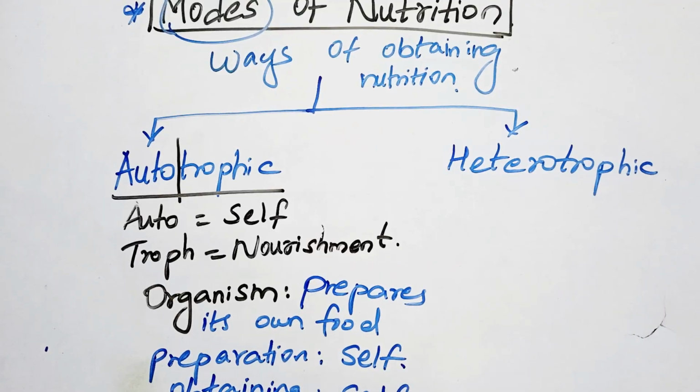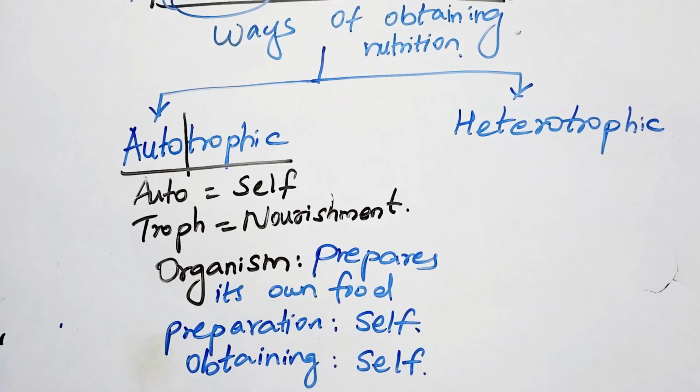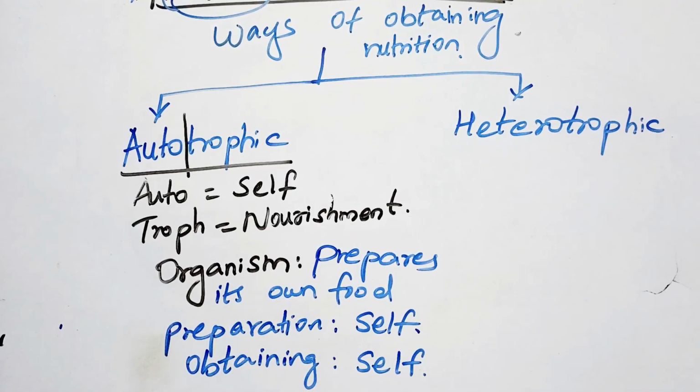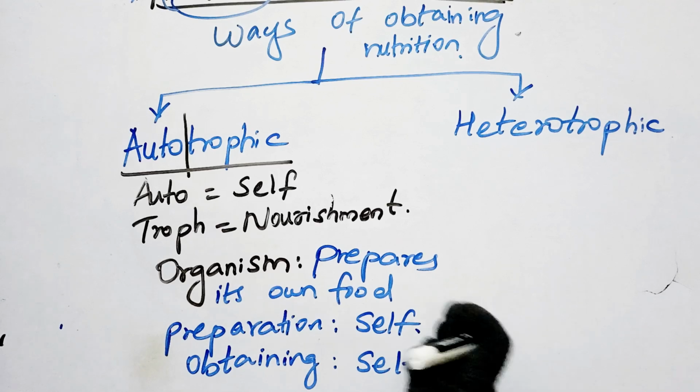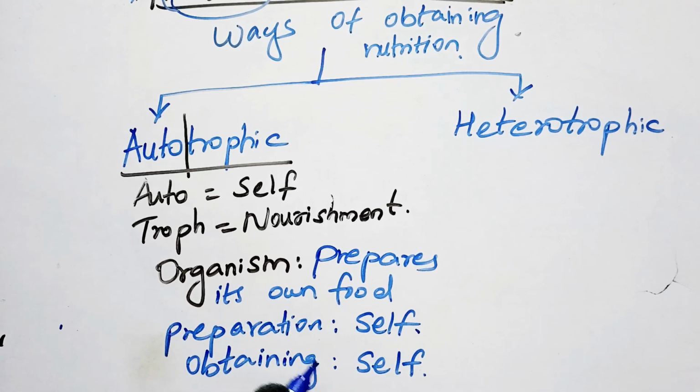It's like you are cooking for yourself and you are eating for yourself, in simple terms. So you are preparing the food on your own, and you are going to eat it without depending upon any other living organism.